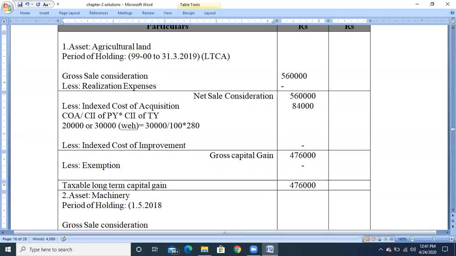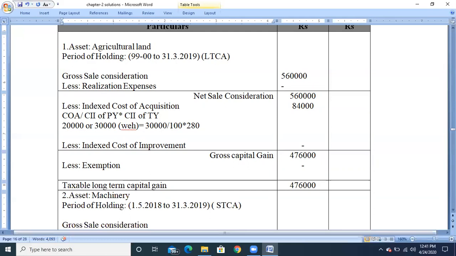1/5/2018 to 31st March 2019. Since it has been used for less than 1 year, less than 2 years and less than 3 years, it will be called a short-term capital asset. It will be considered as other assets.